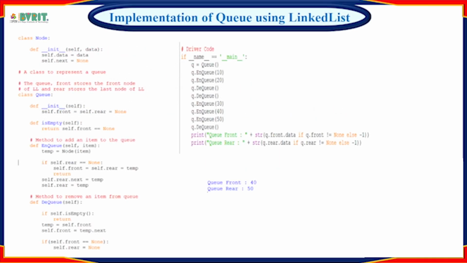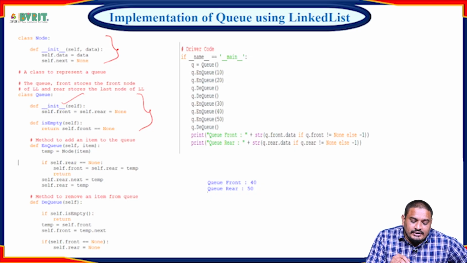See, this is the Python program for implementing the queue using a linked list. Initially, we are creating a linked list. Now we are creating one class, the queue class. First we initialize the queue: self dot front equal to self dot rear equal to none. Next, to check whether the queue is empty, return self dot front equal to none.